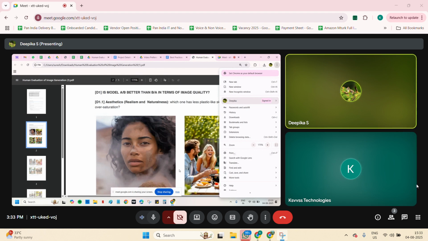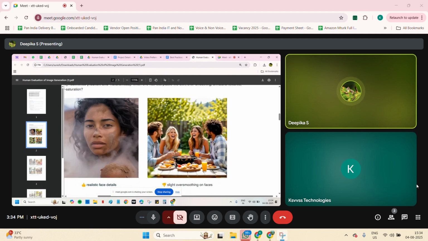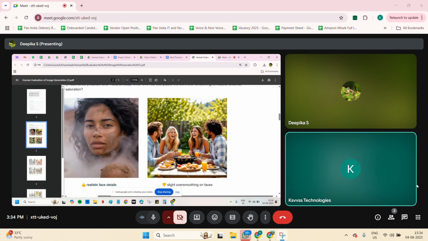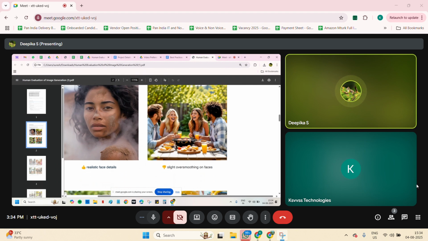Yes or no, Srini? Yes. Because in the second image, these two people's faces got edited. You can find that, right? This is an AI generated image with smoothening over their faces. So the first image goes under realistic here, because this is over smoothing on the face. That's the reason we will not take this image.